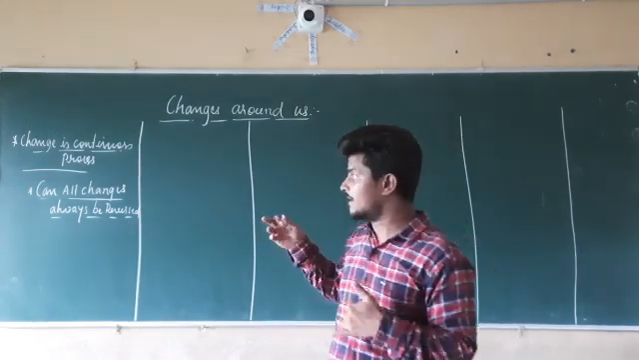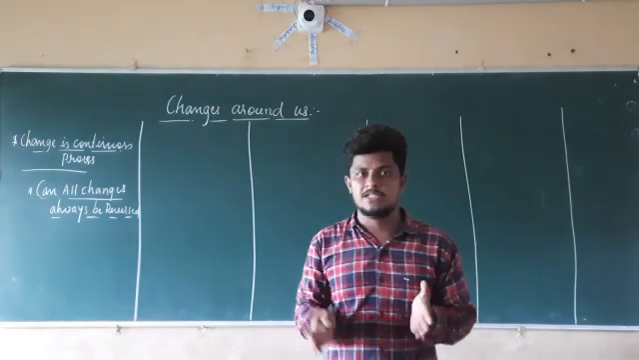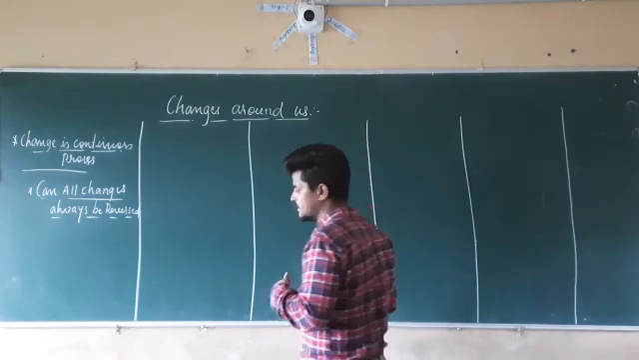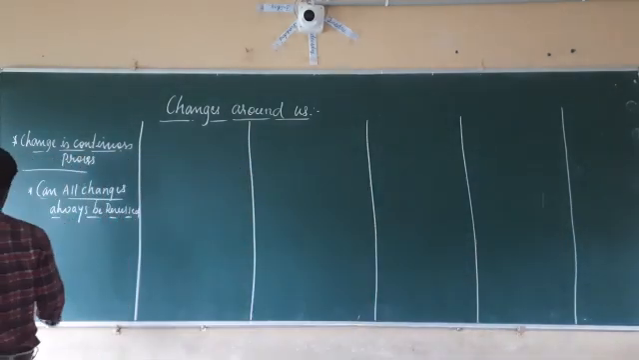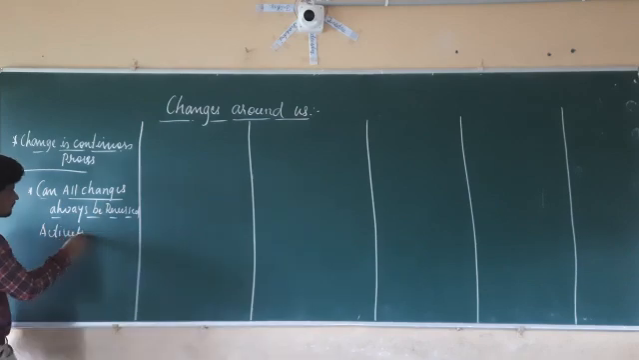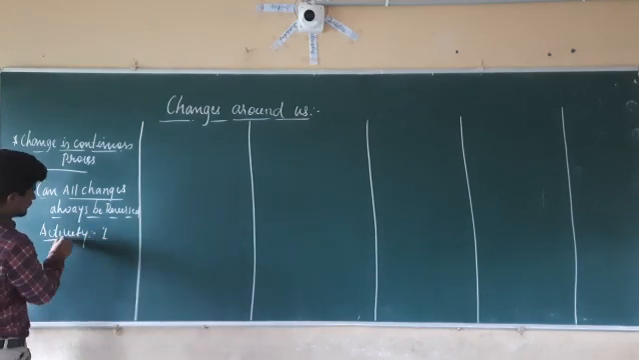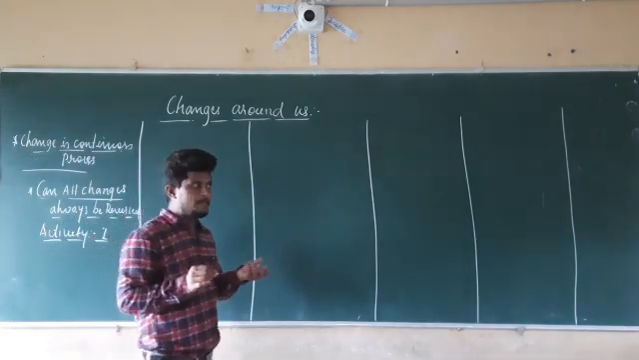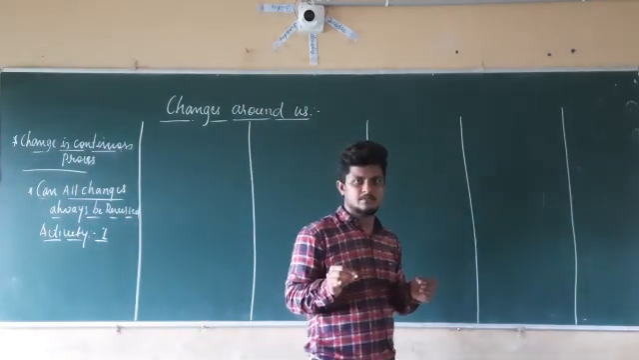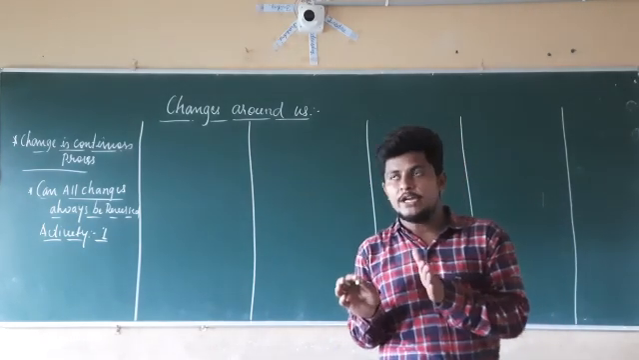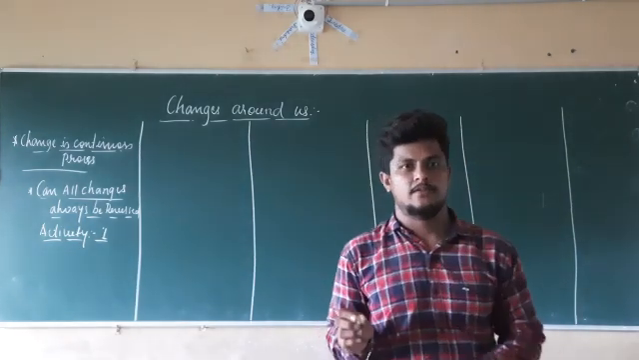So we are going to check whether all changes can always be reversible by doing an activity. Right. So let us take the first activity. Let us take activity number 1, which is given in your textbook. What they have given here is that we are going to take a balloon, and in that balloon we are going to blow air.